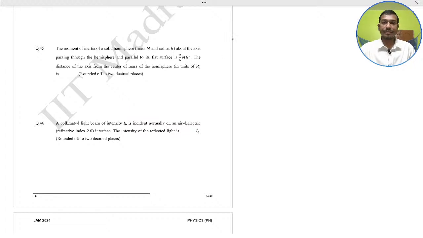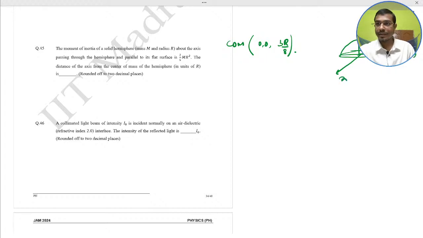So, coordinate system, the center of mass for the hemisphere would be what? x 0, y 0 and z equal to 3r by 8. This is for the hemisphere. X, y, z. You have to find the moment of inertia in this direction. So Ix, this is given 2 by 5 mr square.